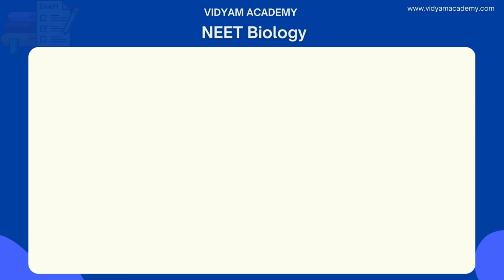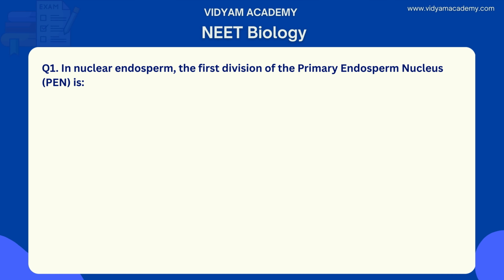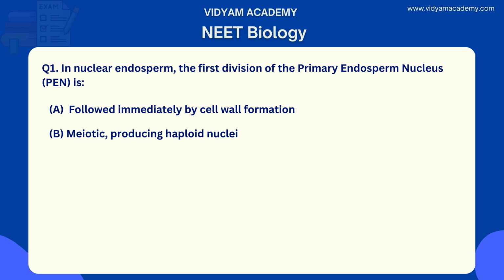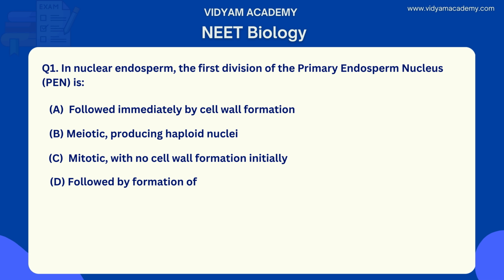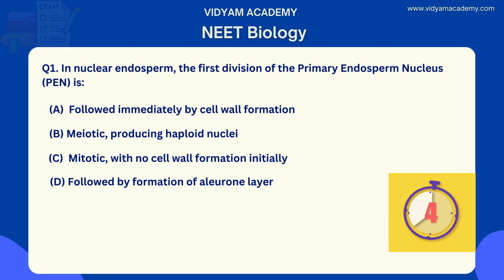The first question is, in nuclear endosperm, the first division of the primary endosperm nucleus, famously known as PEN, is: option A, followed immediately by cell wall formation. Option B, meiotic producing haploid nuclei. Option C, mitotic with no cell wall formation initially. Option D, followed by formation of aleurone layer. So what is the correct answer of this question? Would you guess, anyone? Your time starts now.